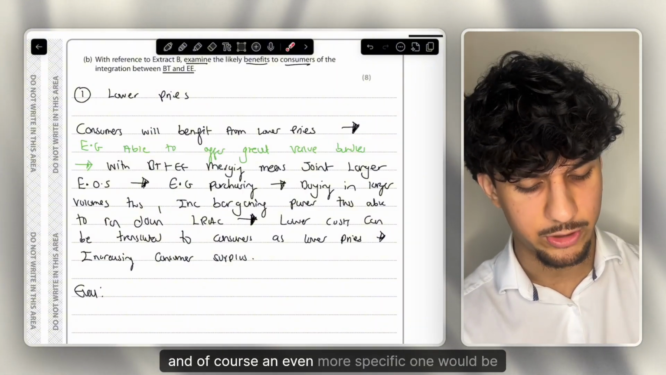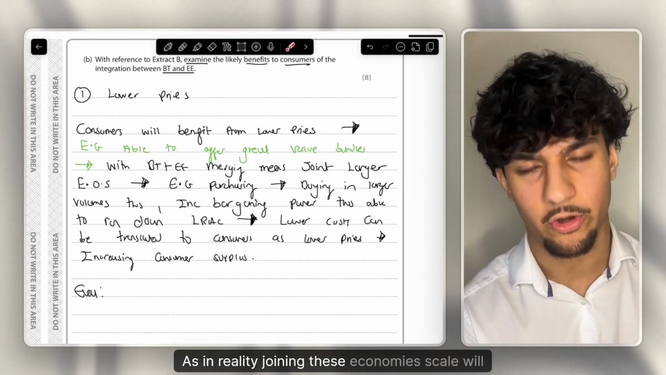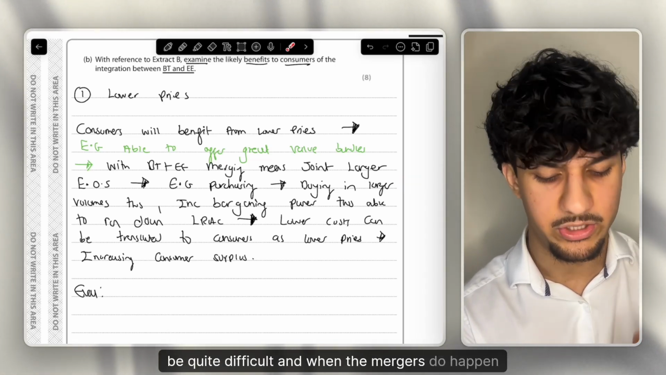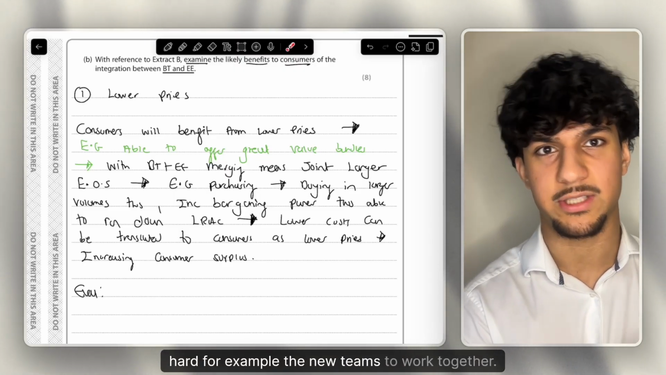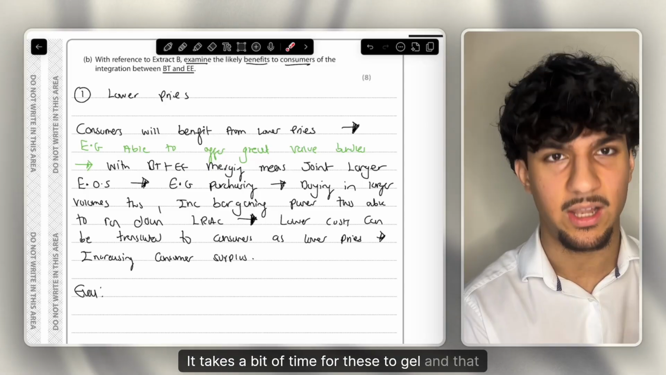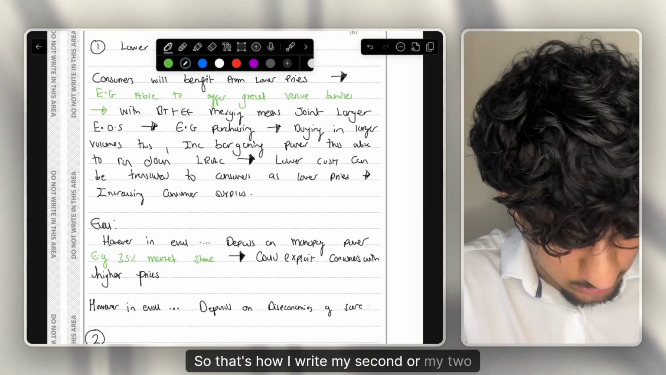And an even more specific one would be talking about economies of scale, as in reality, joining these economies of scale will be quite difficult, and when mergers like this happen, it can lead to diseconomies of scale. It's quite hard, for example, for the new teams to work together. It takes a bit of time for these to gel, and that would lead to initially diseconomies of scale. So that is how I write my 2 evaluation points.